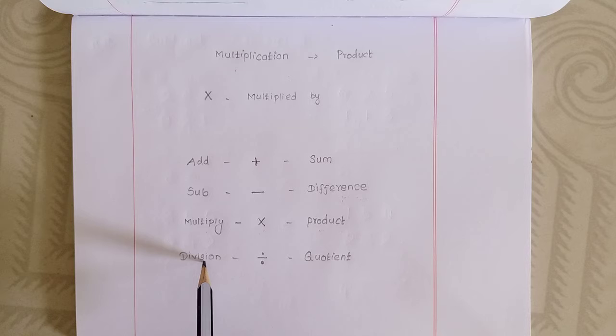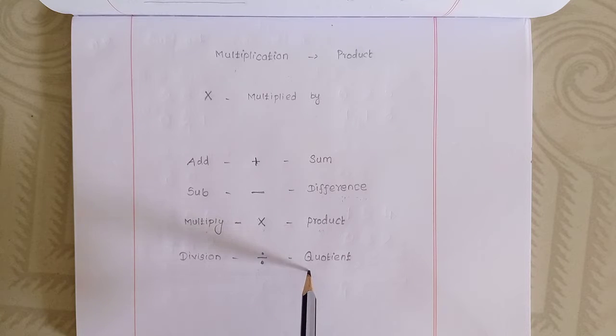Then division. This is the division symbol. What we get after the division is called quotient. Q-U-O-T-I-E-N-T, quotient. The division answer is called the quotient. Do you understand, children? Okay, very good.